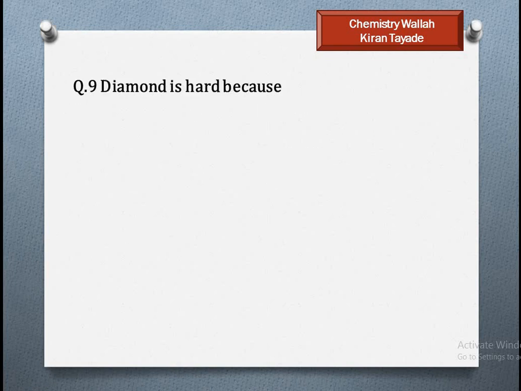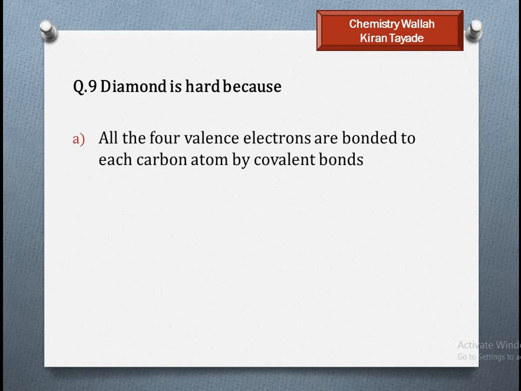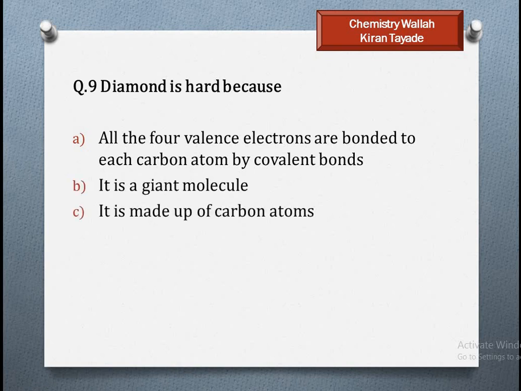Question 9, diamond is hard because of what? We find out the reason behind why diamond is hard. The first: all 4 valence electrons are bonded to each carbon atom by covalent bonds. Option B, it is a giant molecule. Option C, it is made up of carbon atoms. And option D, it cannot be burnt.